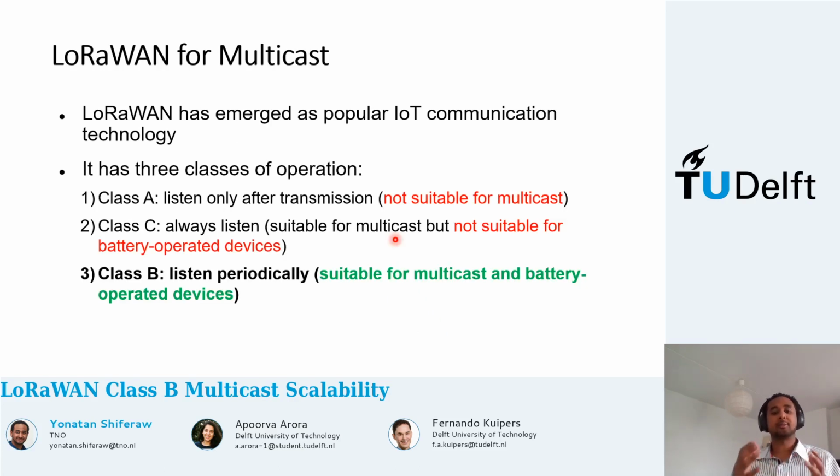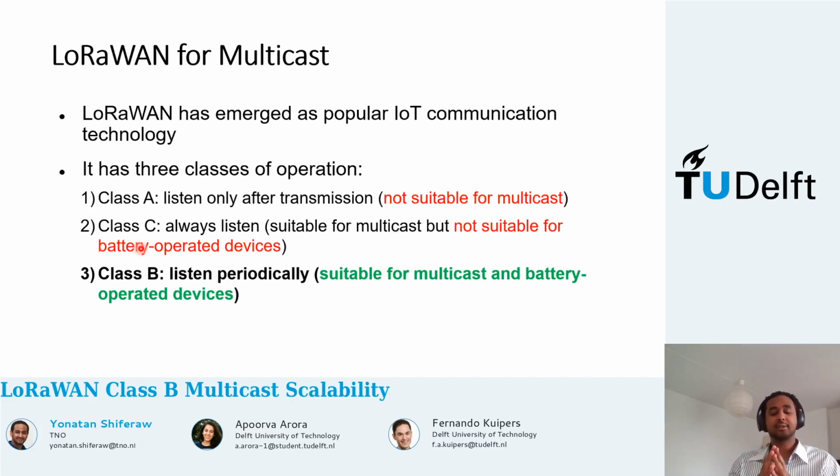Now, LoRaWAN has emerged as a popular IoT communication technology, and it has three classes of operation. Class A only receives downlink after a transmission, hence you cannot control the latency. Therefore, it's not suitable for multicast.